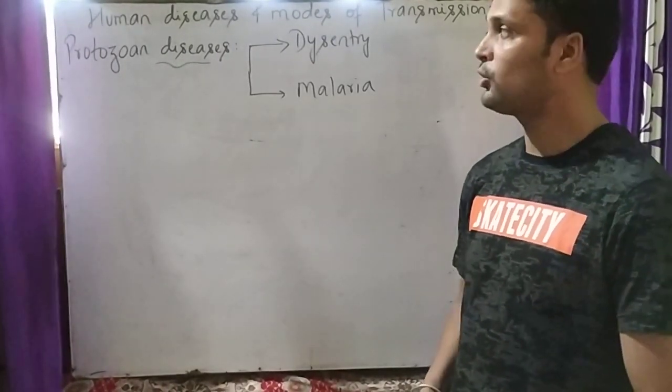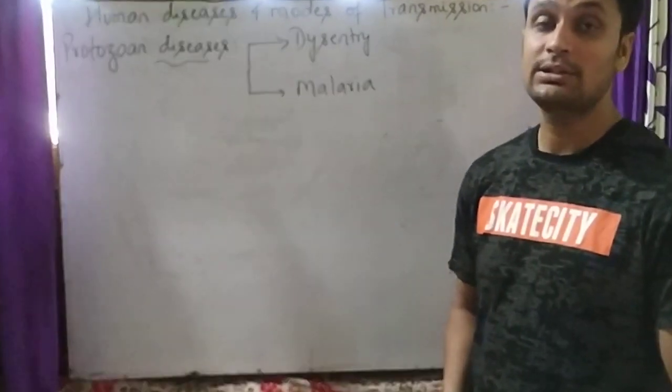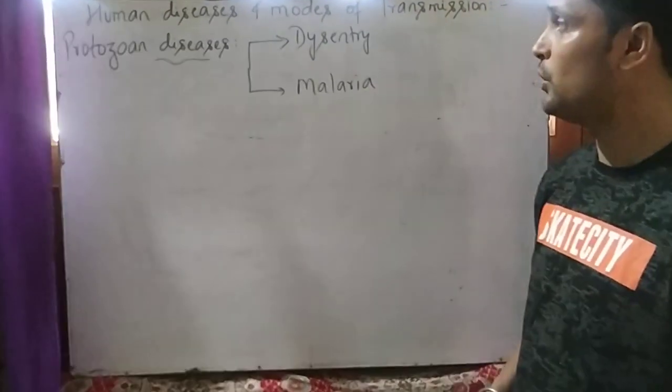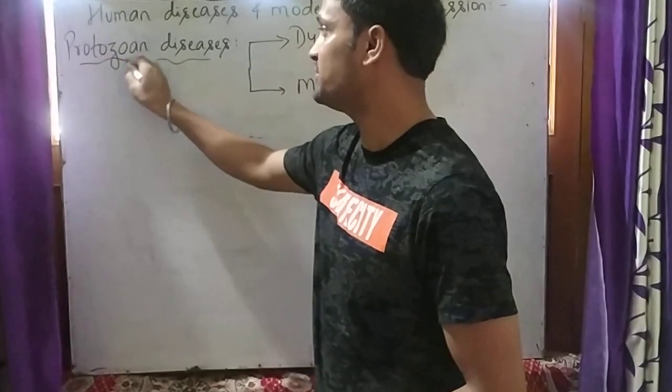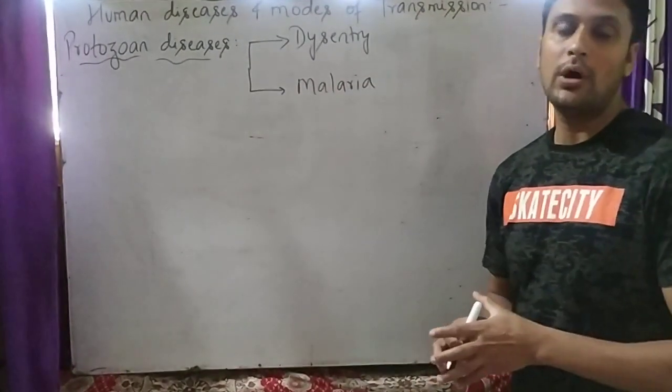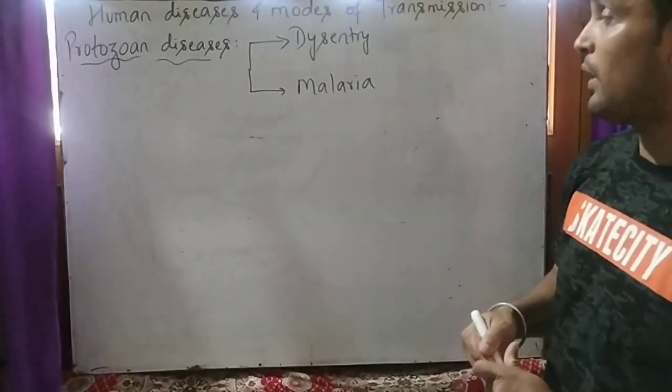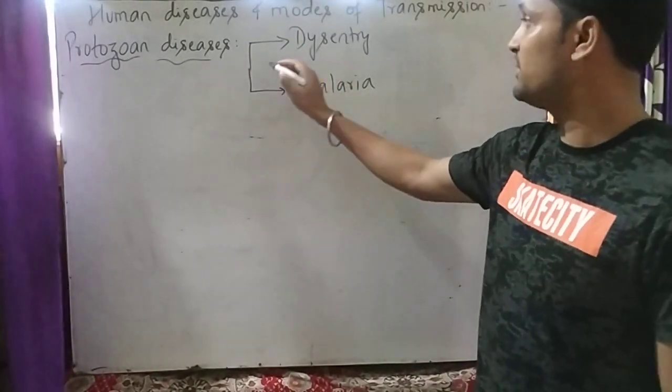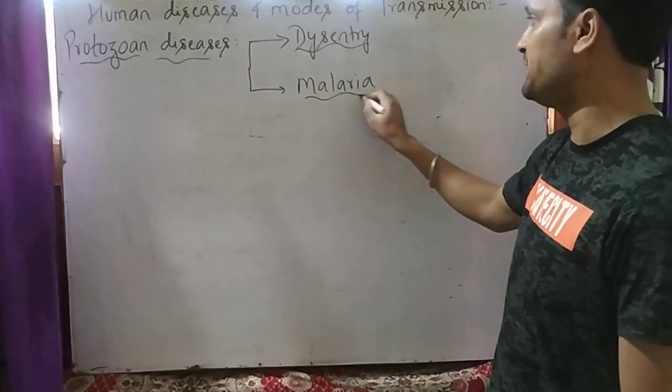Students, not only bacteria and viruses cause us disease, but protozoa also cause disease. What are those diseases? The protozoal diseases are dysentery and malaria.